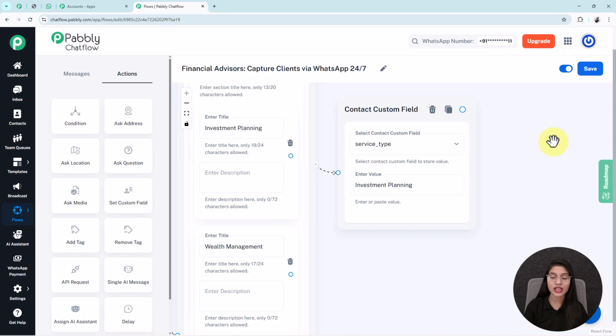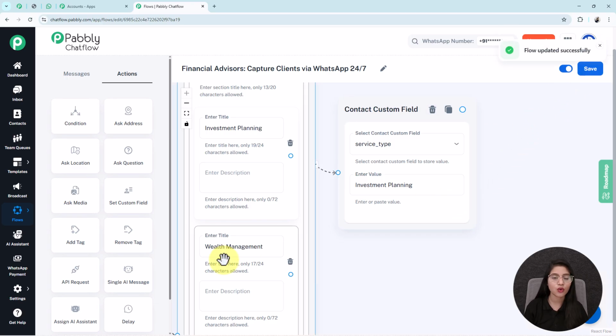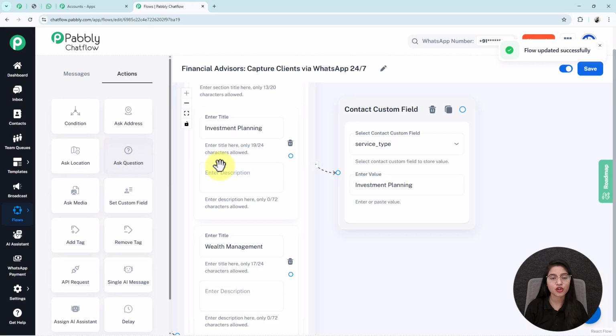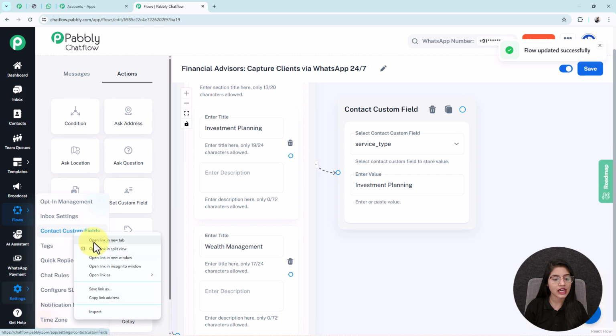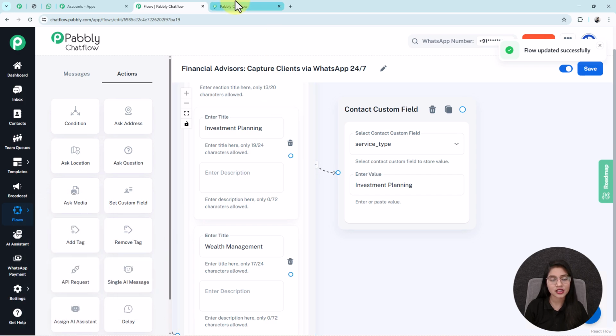Now I'm going to explain why we use this contact custom field node here and where you can create this contact custom field. But before switching to another tab, you have to save your flow. If you don't save your flow and switch to another tab, then all the progress of your flow will be lost. For creating this contact custom field, you just have to click on the settings option and click on the contact custom fields option. I am opening it in a new tab.